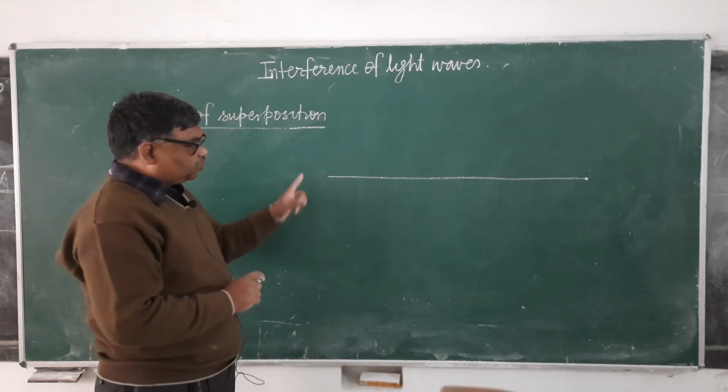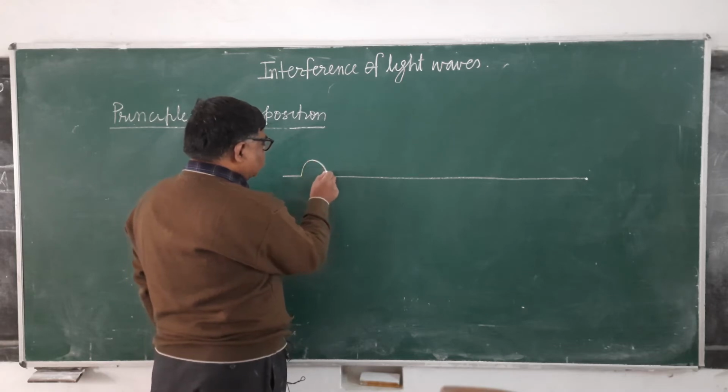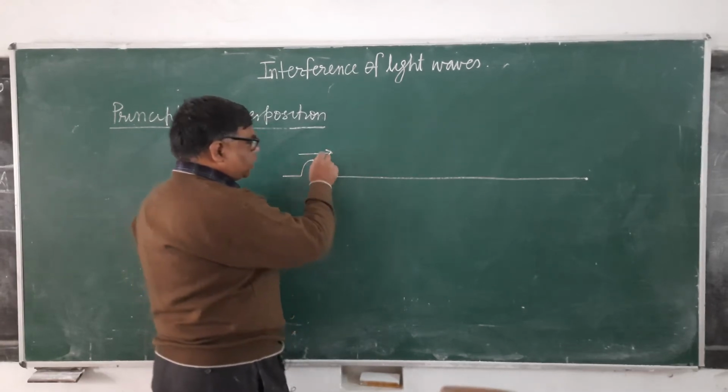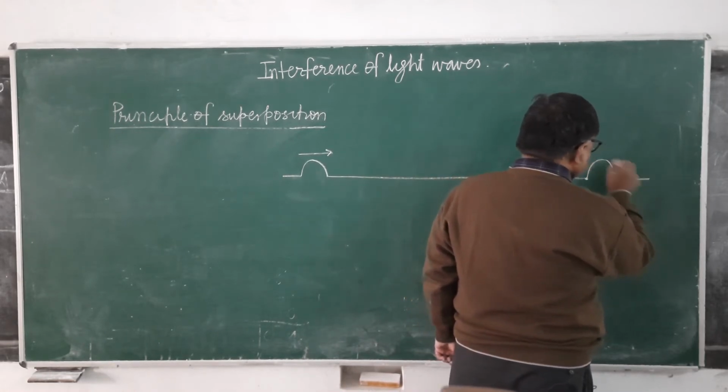When both ends are snapped together, the pulses will propagate towards each other.